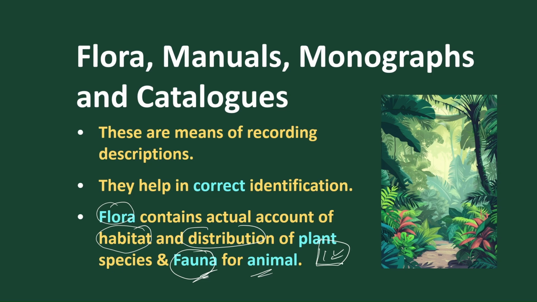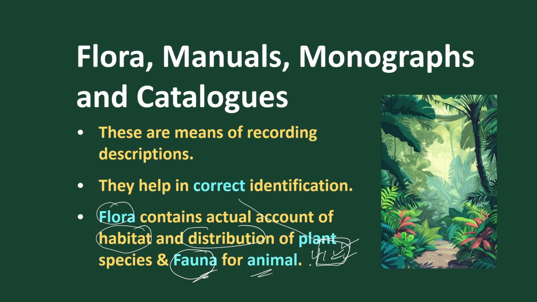So that in that particular area we can identify the correct number of species. From flora and fauna we can easily identify, suppose in this particular area the tiger species are more, and in this area the elephant species are more. So it helps us identify the specific species of a specific location or habitat.